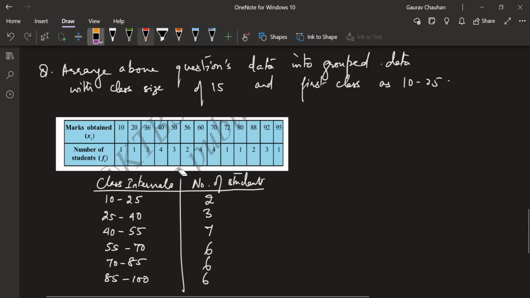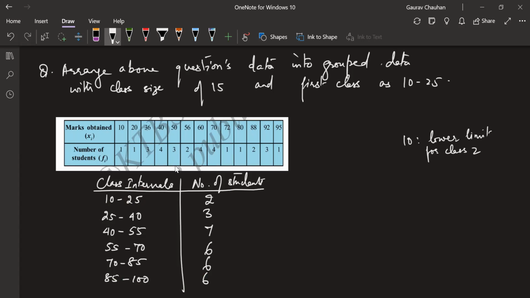What is this called? Anyone remembers the word for this? Very good. So 10 is the lower limit for the class 10 to 25, and 25 is the upper limit. You can write this in a corner in case you don't remember.